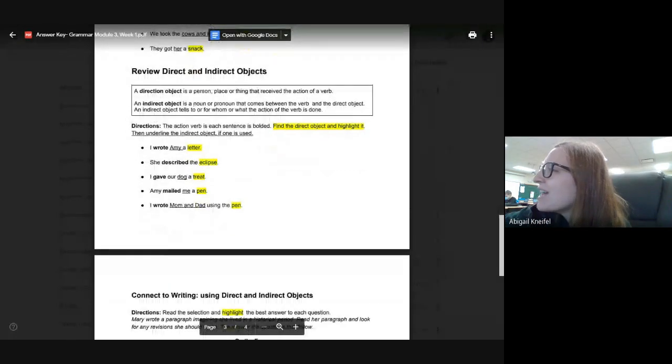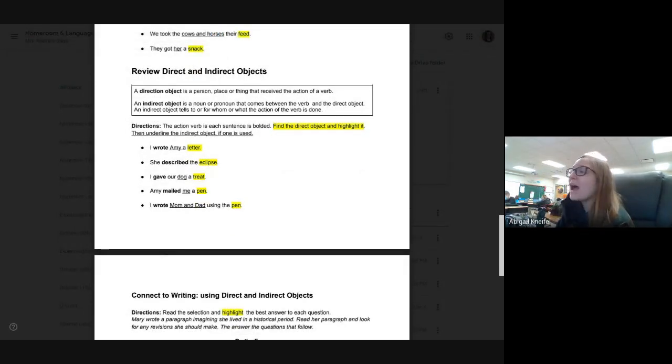And last but not least on this page, I wrote Mom and Dad using the pen. Wrote is my verb. What was being written? Well, what was being written with? A pen. And who are we writing to?